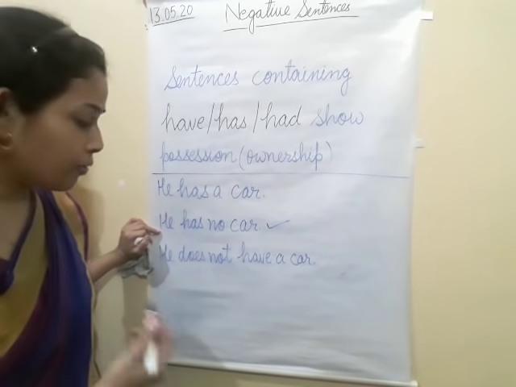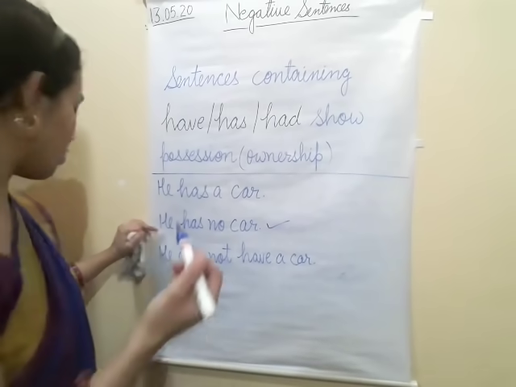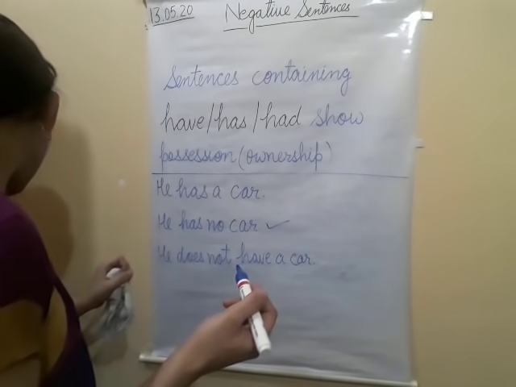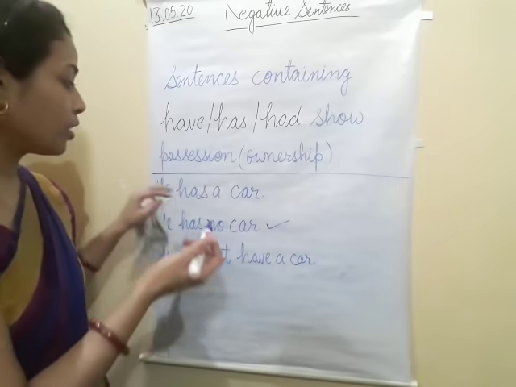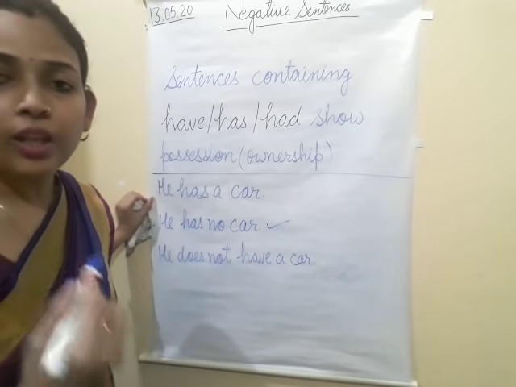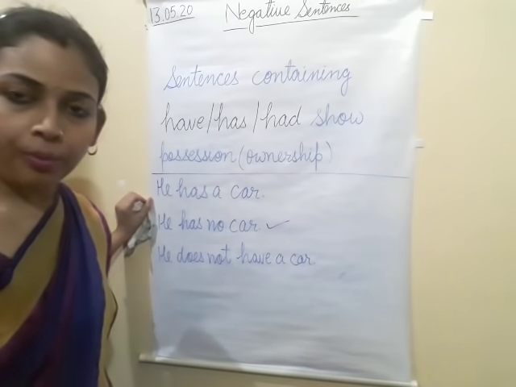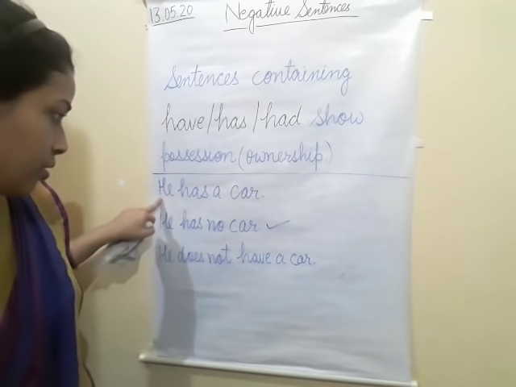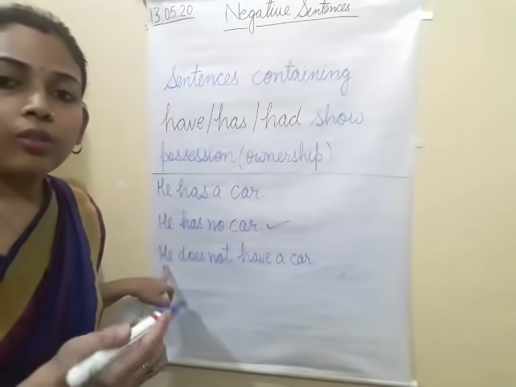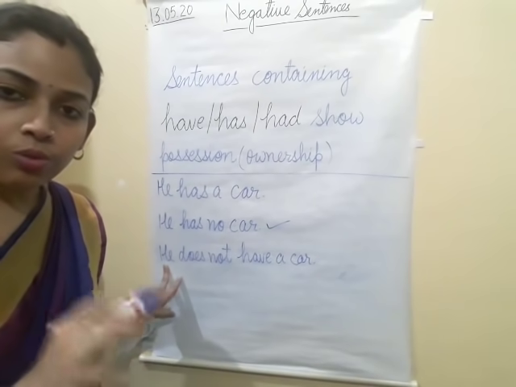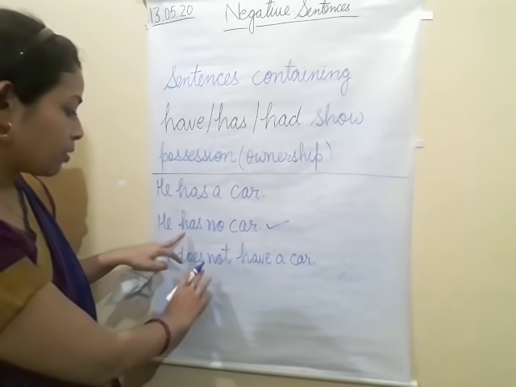In the first one I have written, I do not have, what was the example? I have a pet dog. I do not have a pet dog. In the first example we use I, and with I we say, I do not have a pet dog. Here the subject is he, so we follow accordingly. It means where we use does and where we use do, we have to follow the same. I told you in the previous video. And the rest will be the same.